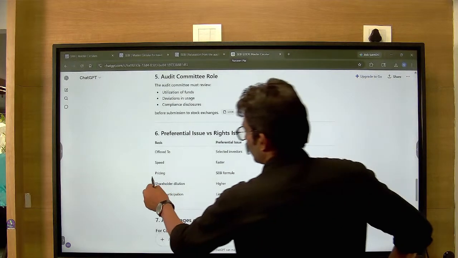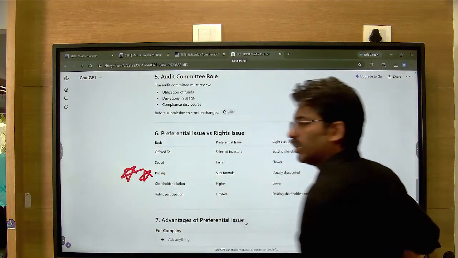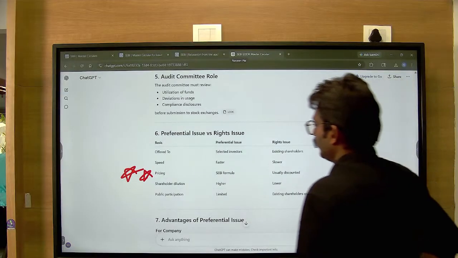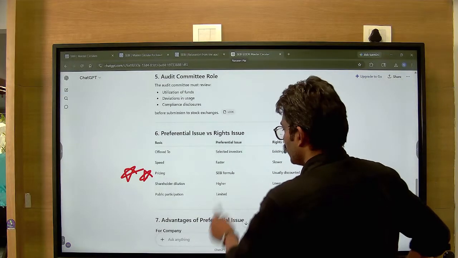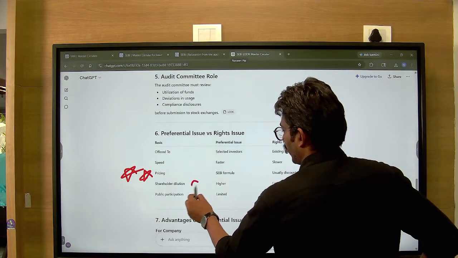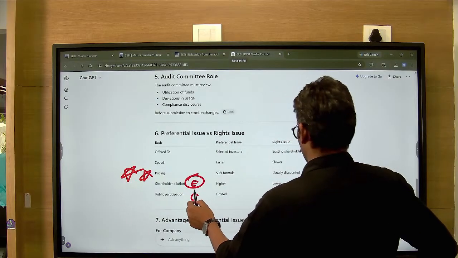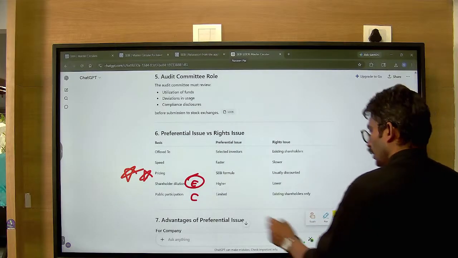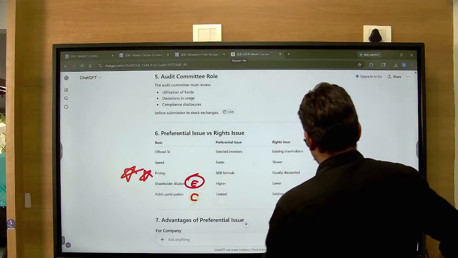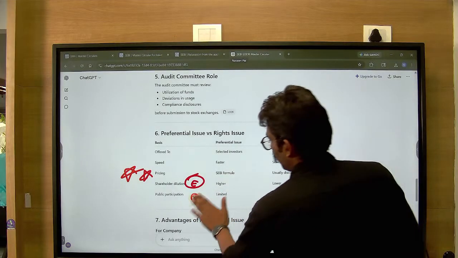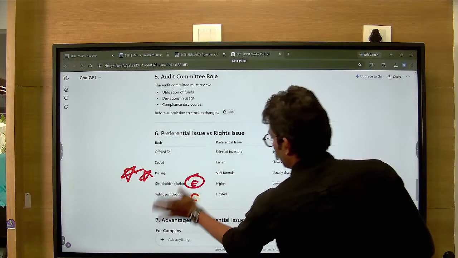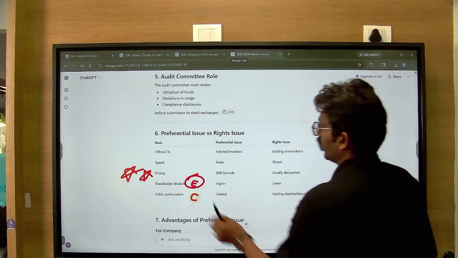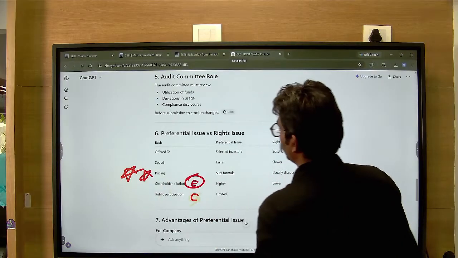But this is important. So what all do you need to investigate? One is the pricing. And these are the effects. This is the methodology as to how this is happening. This is how it is happening. Public participation. I'm not bothered about public participation right now.